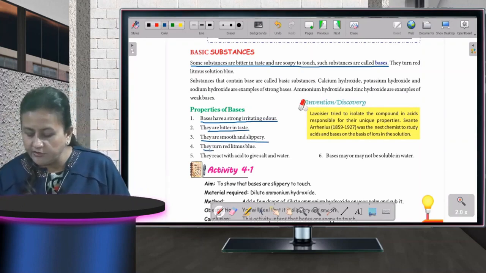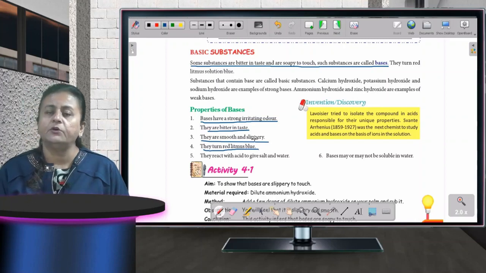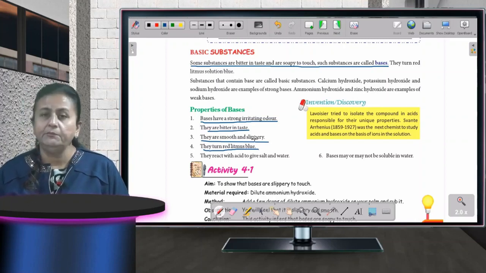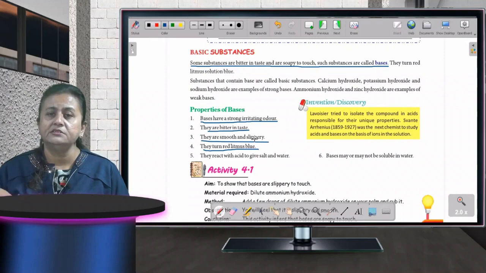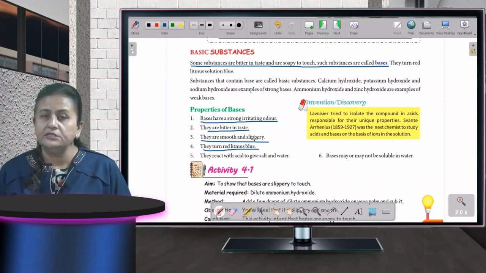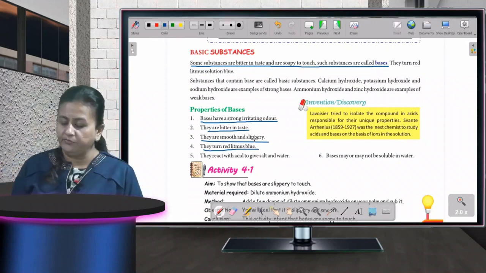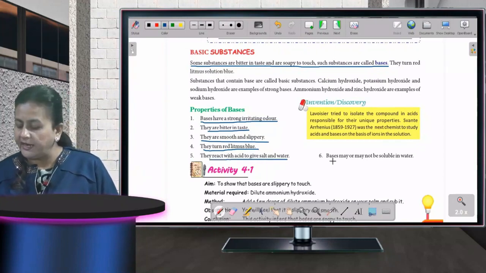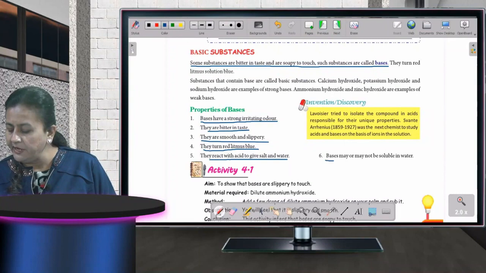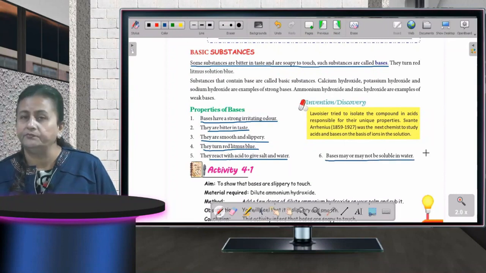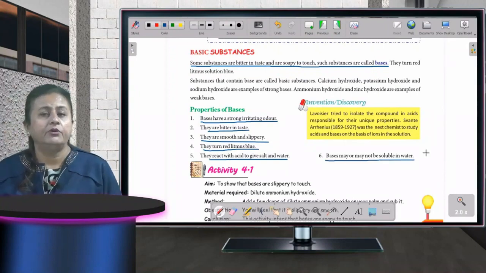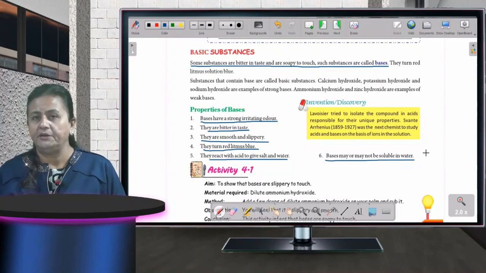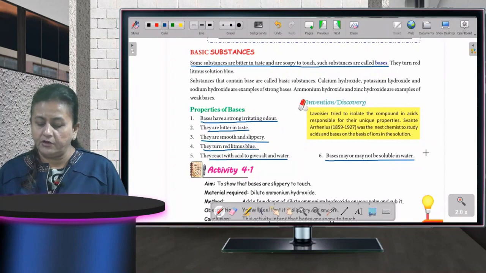They turn red litmus blue. In acids, what was happening? It was turning blue litmus into red, but in bases, it is reverse. It turns red litmus into blue. Then they react with acid to give salt and water, and bases may or may not be soluble in water. क्या पता वो soluble है water में, हो सकता है हो जाए, and maybe they do not. Okay, so these are the different properties of bases.